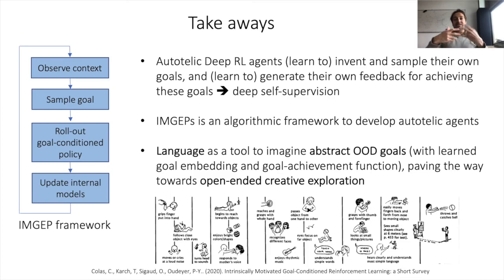Finally, I emphasize again the role of language as a tool to imagine abstract out-of-distribution goals with learned goal embeddings and goal achievement function, which I believe is paving the way towards open-ended creative exploration, and even more generally to a family of agents which are both autotelic and also Vygotskian, in the sense that, like Vygotsky proposed in cognitive sciences, like children, they are autonomously exploring the world by using cognitive tools that were initially acquired through social interaction, such as language.